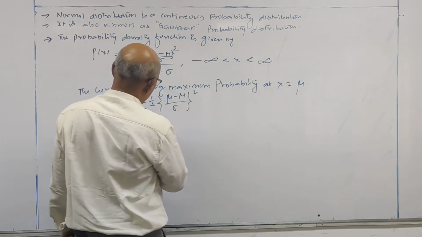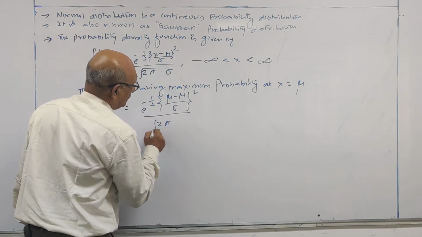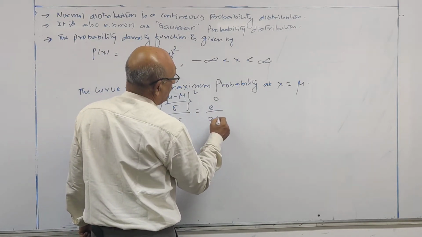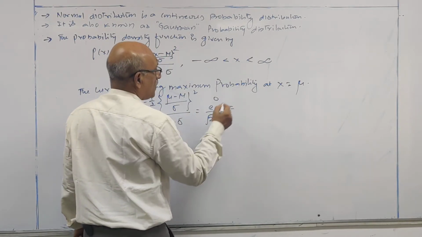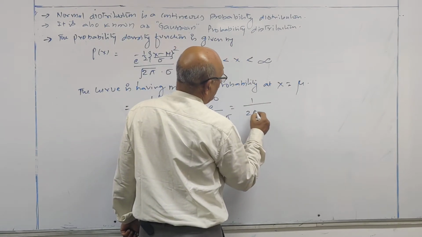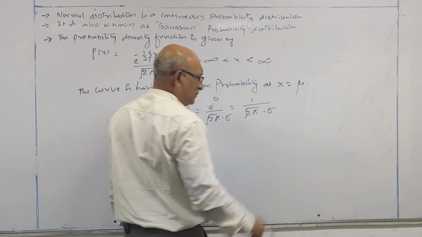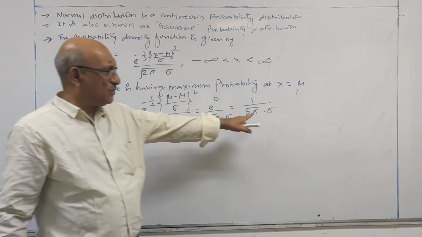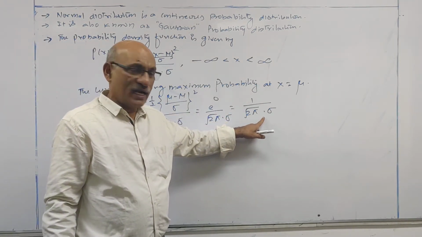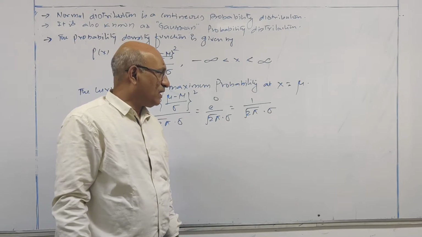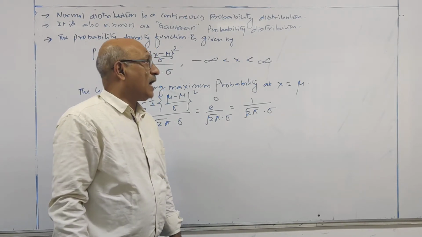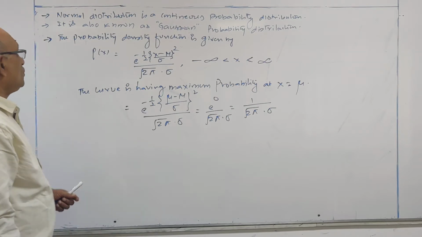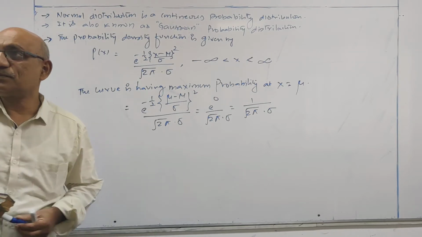So this is e power 0 divided by square root of 2 pi into sigma. This is equal to 1 by square root of 2 pi into sigma. Maximum probability is obtained by using this formula. If I know the standard deviation, I can calculate maximum probability. So first note down these 3 points.